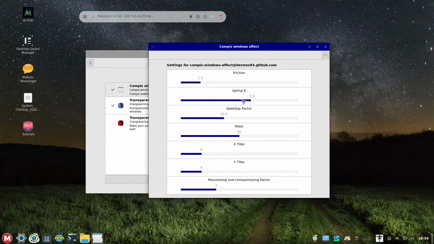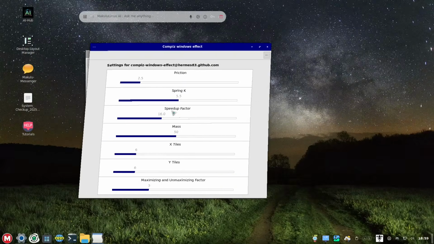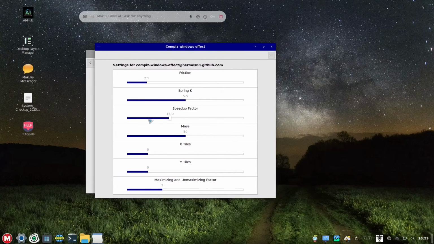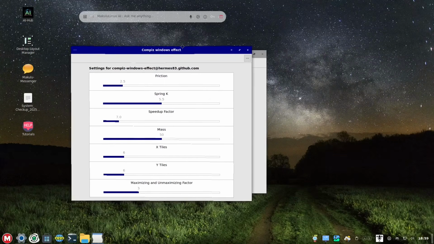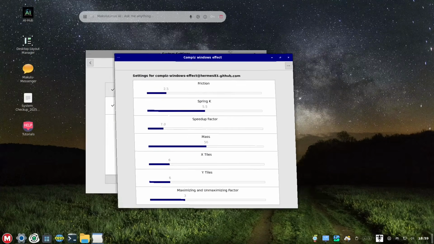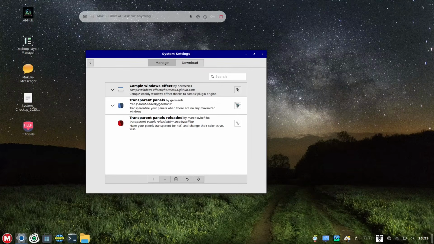How about the spring? Yeah, it's really up to you. The speed factor, you could always slow it down, like the factor, like the wobbly thing, the mass, the X and Y, and the maximum. It's really up to you if you want to change.